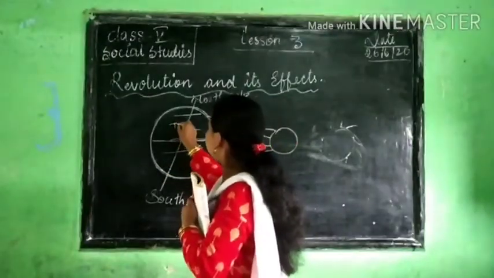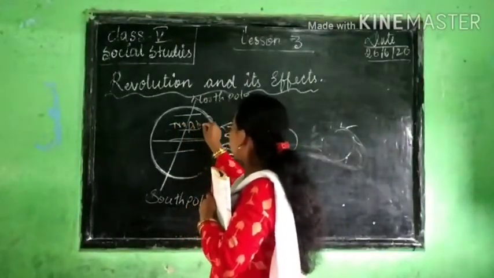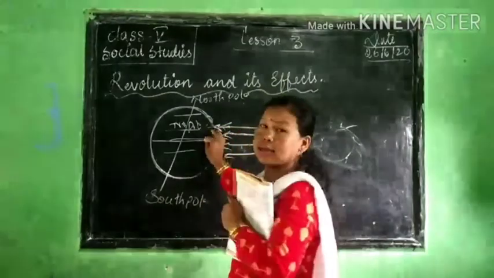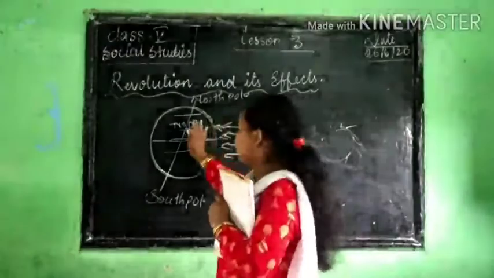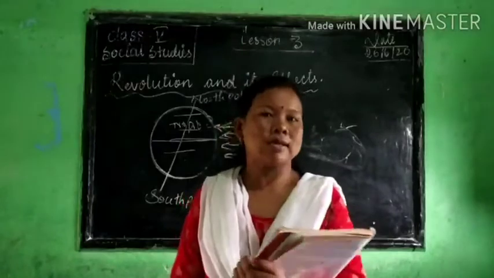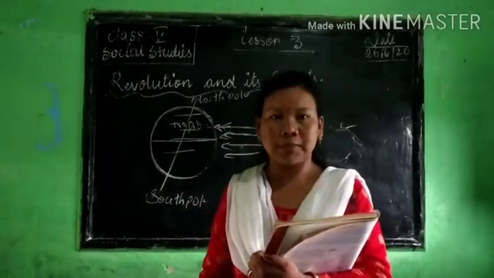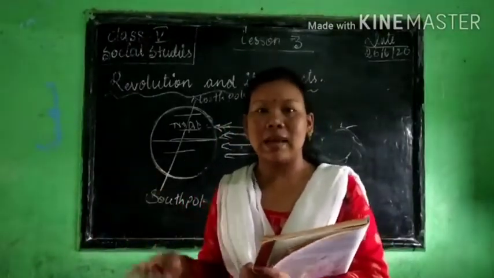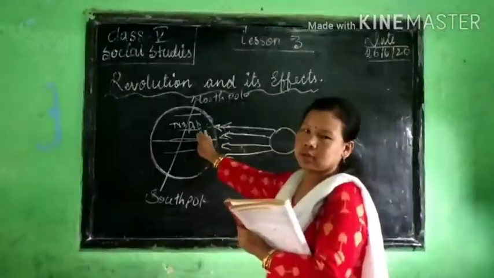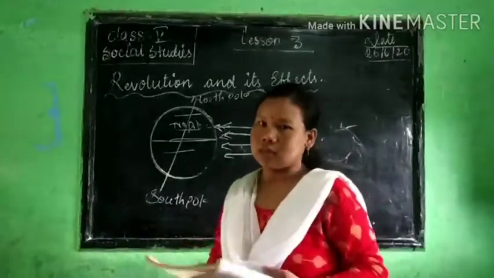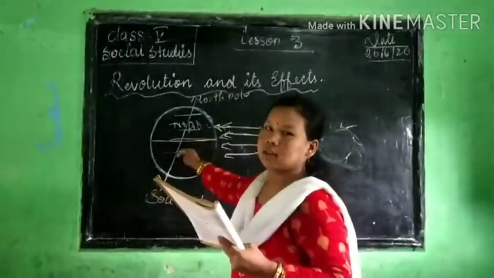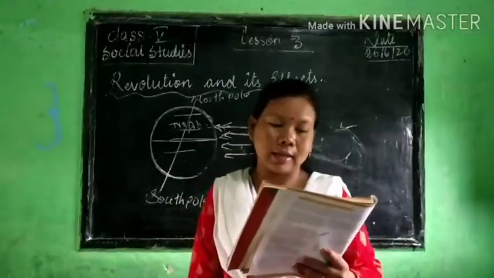The Tropic of Cancer is right here. This means the sun is directly heating the Tropic of Cancer. That's why on 21st June we have the summer solstice. Summer solstice means, you know, that the sun is standing still. The sun is standing still here. Summer solstice means it is very hot, and the sun is standing here directly overhead at the Tropic of Cancer.